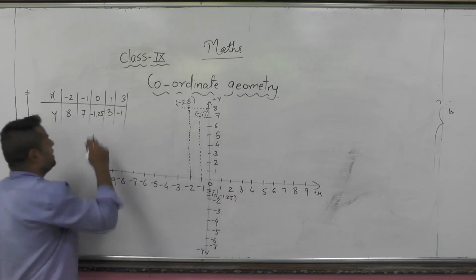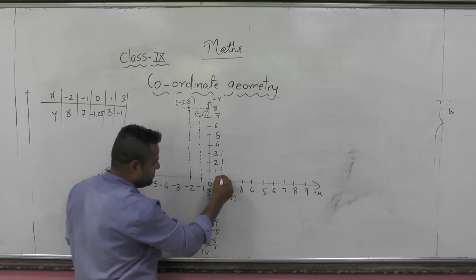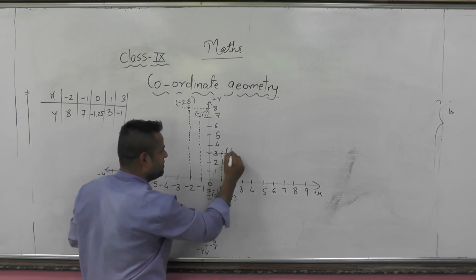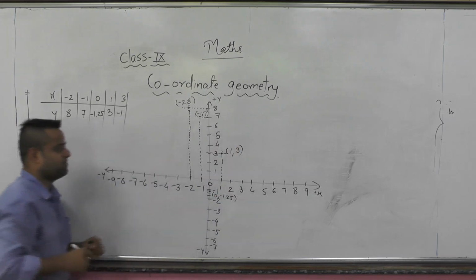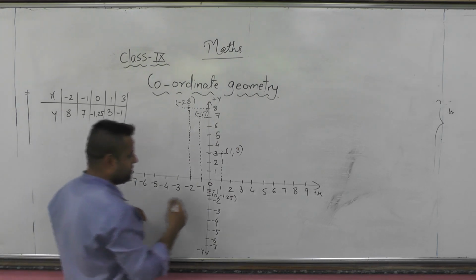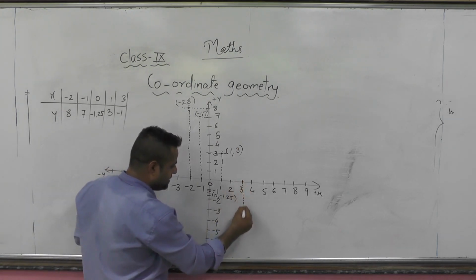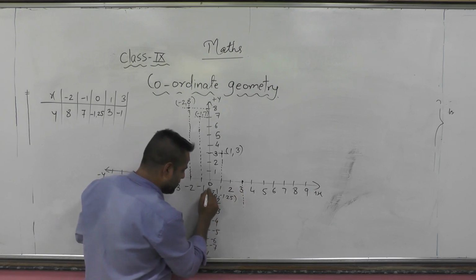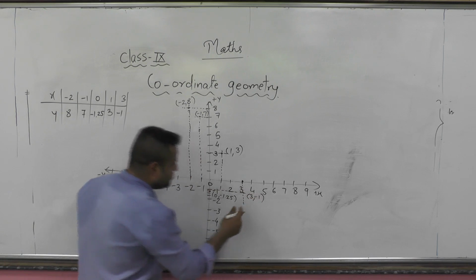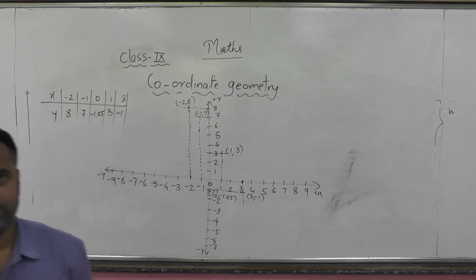Here 1, 3: plus 1, plus 3. This is the x-axis, so this will be our plus 1 and this will be plus 2. We have the intersecting point, so this will lie in the first quadrant. And 3, minus 1 will be in our fourth quadrant. This is the x 3. You can draw a line downwards and minus 1 here. This will show 3, minus 1. So likewise, you can allocate different points on the same Cartesian plane.